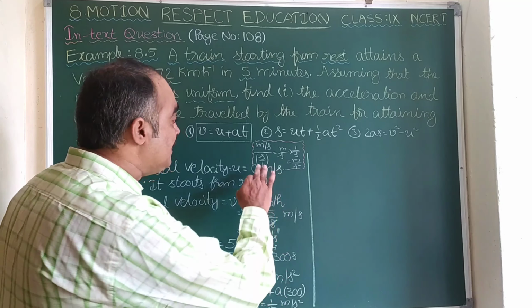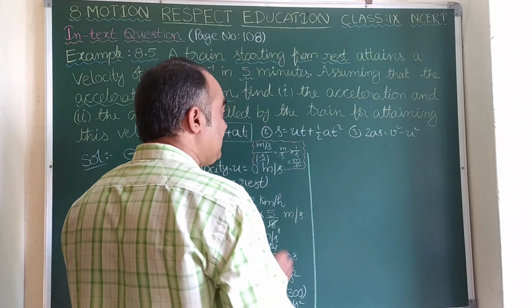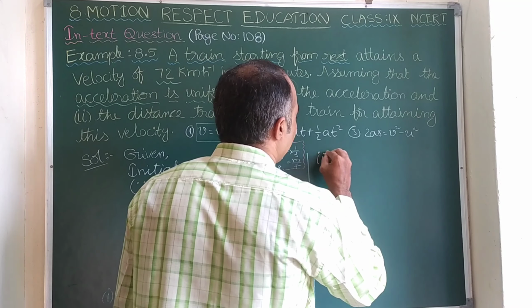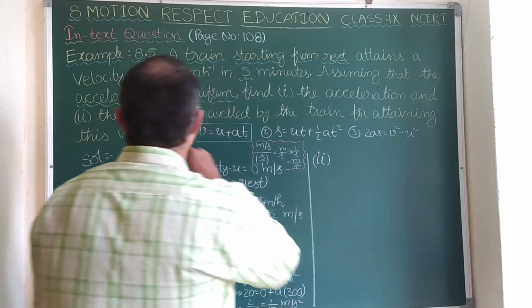Now let us shift to the second bit: the distance travelled by the train. That is denoted by s, and that is what we need to find.